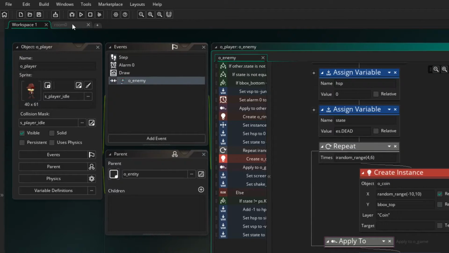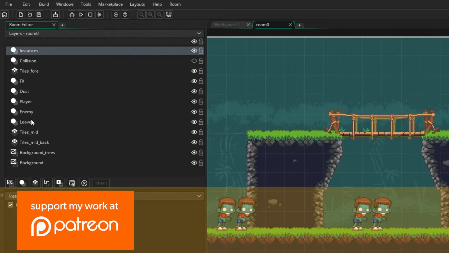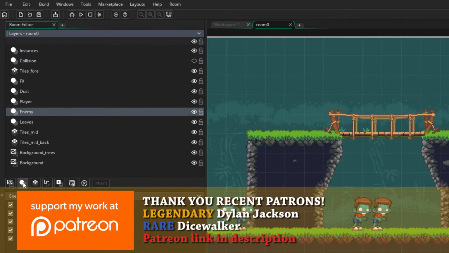Let's go do the coin layer. So I'm just going to put that just directly under the player. So I'm going to create a new layer here. I'm going to click on it and then press F2 and type coin.